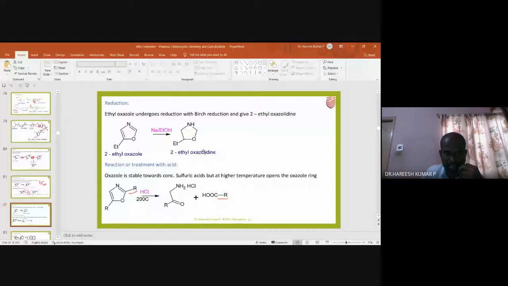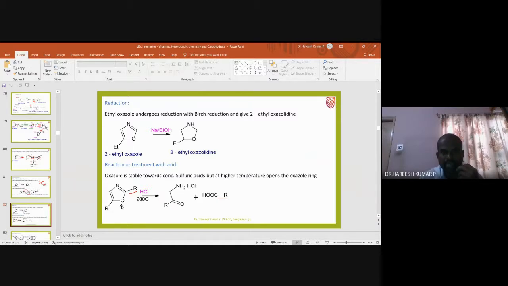Suppose oxazole reacts with acid. So what are the acid sources? HCl is an acid source, sulfuric acid is an acid source. These are the commonly used mineral acids. Give one example of a mineral acid: hydrochloric acid or sulfuric acid.